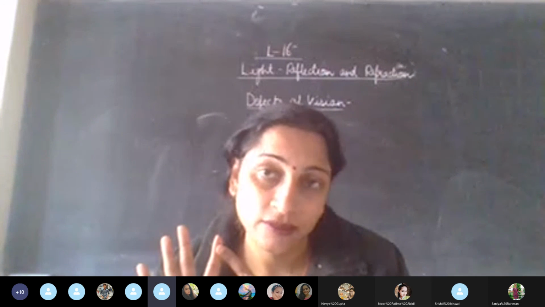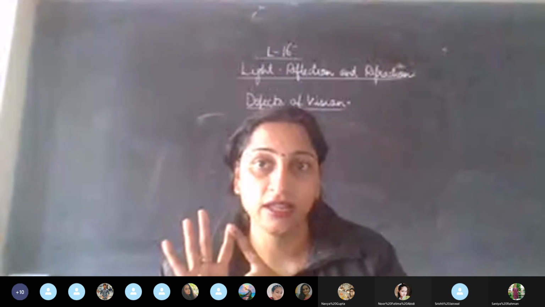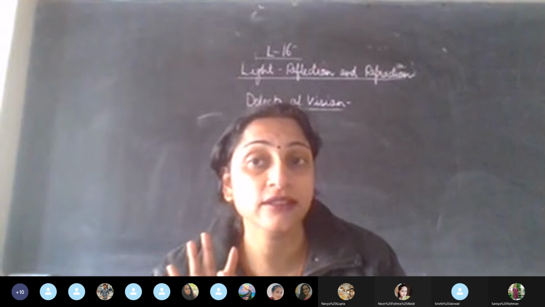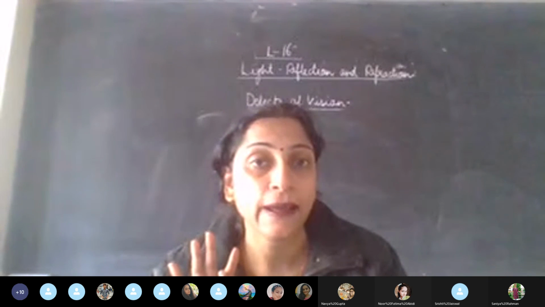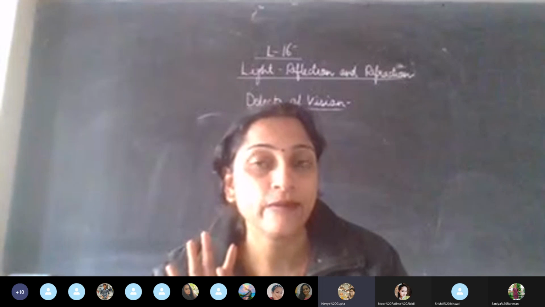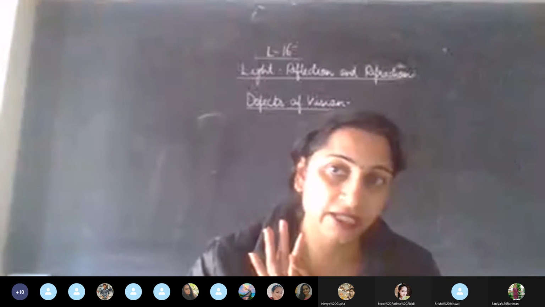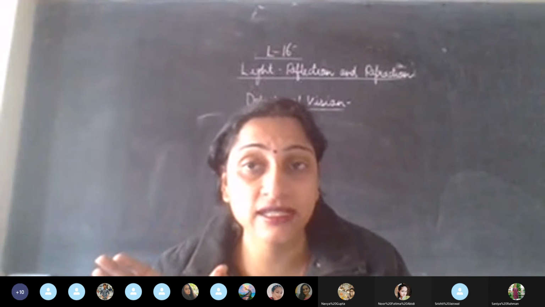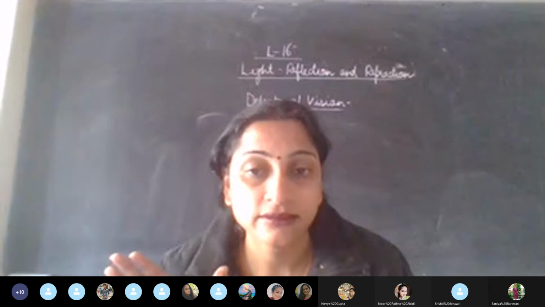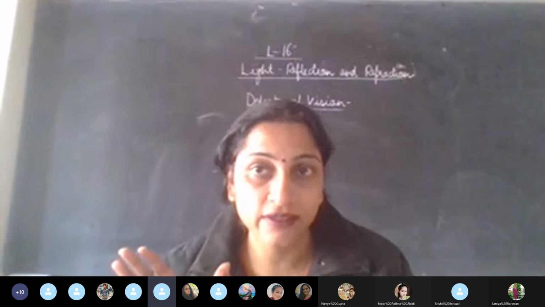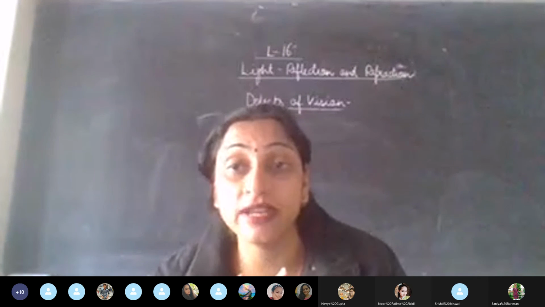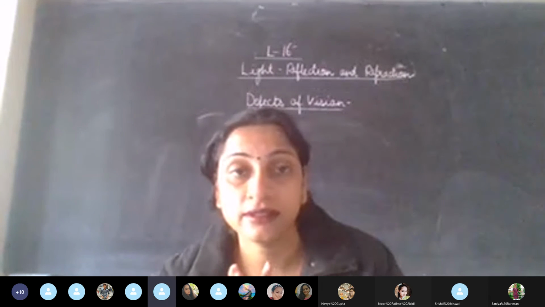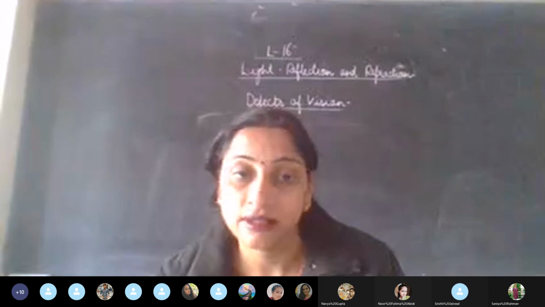This is caused due to the dash of the lens. Thickening of the lens. Thickening of the lens takes place due to the dash of the ciliary muscles. Contraction. Fine. It can be corrected by using dash lens. Concave lens. Concave lens is which type of lens? Diverging.